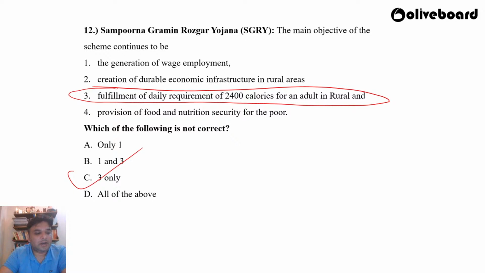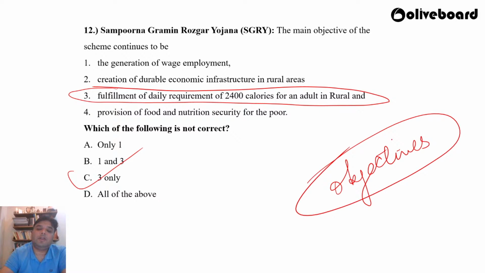So Sagar, Sri Lakshmi, Nirmal, Manjot, Ranjita, Dipanshu, Aniket, all of you are absolutely correct. Nilesh, you are also correct. The answer is C, that is 3 only, right? So here, objectives of the scheme should also be noted down by you. Such schemes are absolutely very critical and very important. So find out more about such schemes.